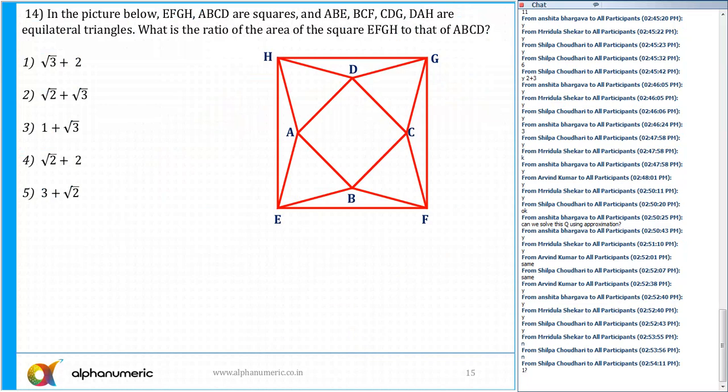14. Okay, let's see. We have discussed such types of questions in the class also, and I told you, you can start from anywhere. In the picture below, EFGH and ABCD are squares. And since I need to find the ratio of area, you can start by assuming any side. So let's say this side is equal to 1 unit, this side is equal to 1 unit. It's a square, this angle is 90 degrees. The other one is an equilateral triangle, so this side is equal to 1, this side is also 1, and this side is also 1. This angle is equal to 60 degrees, and this angle is also equal to 60 degrees. So can you guys tell me what is angle B? This particular angle which I have pointed right now.